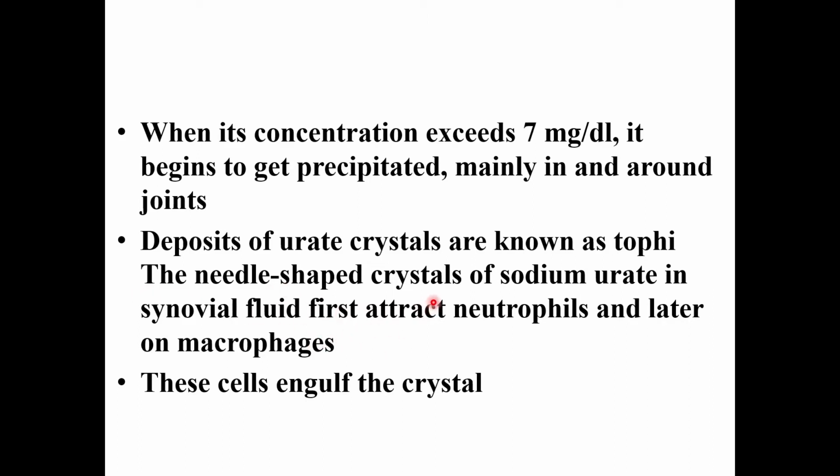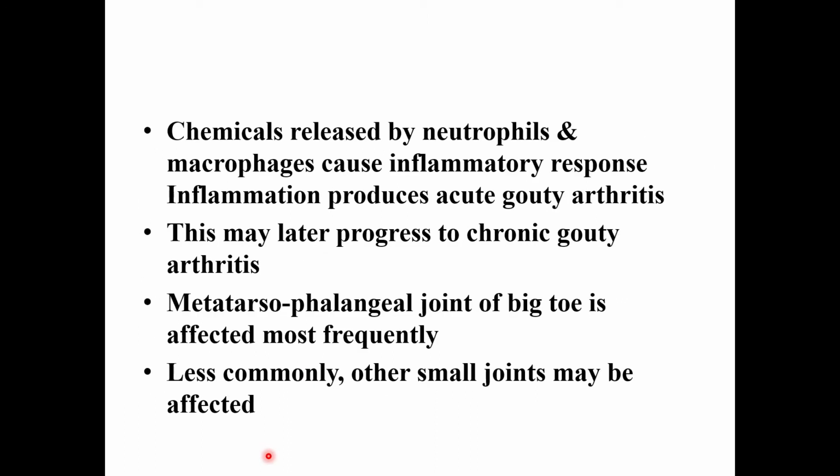Needle shaped crystals of sodium urate in the synovial fluid first attract neutrophils and later macrophages. Both neutrophils and macrophages engulf these urate crystals. Chemicals released by neutrophils and macrophages cause an inflammatory response, and inflammation produces acute gouty arthritis.